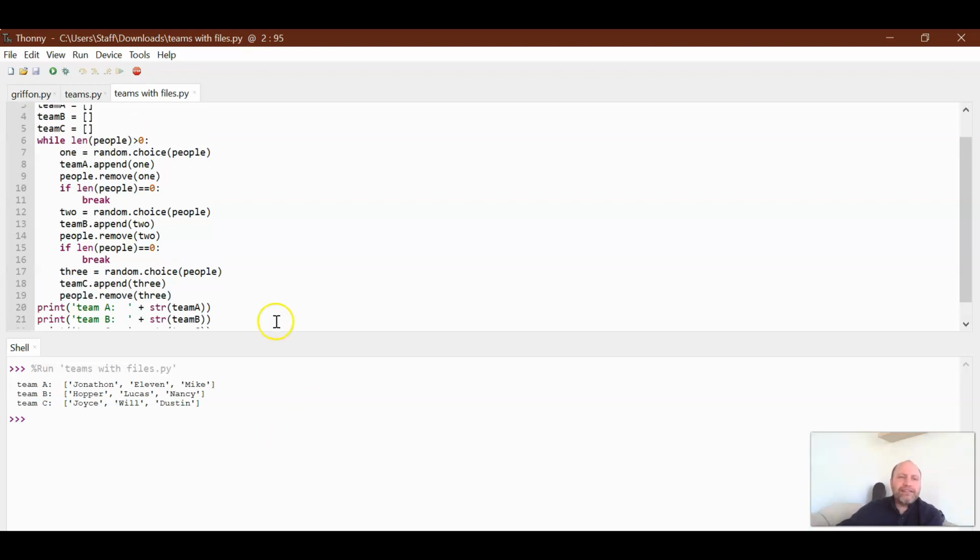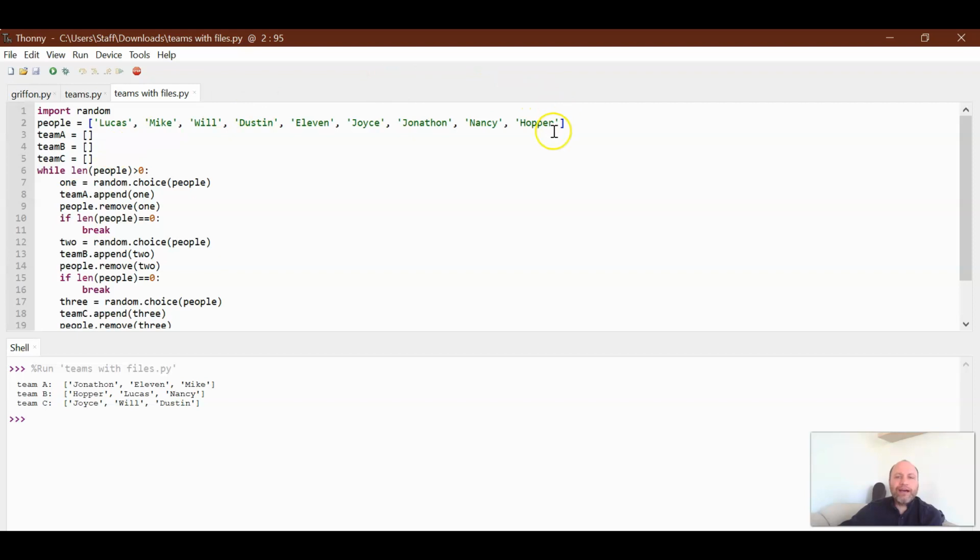Now, this is wonderful if people know how to program, and they can just change the names in the people, and then they can run the program, divide it up, everybody's happy. However, turns out not everybody knows how to program, but what everyone can do is they can type in names on a file. So to create a text file, we're going to do this right in Thonny.